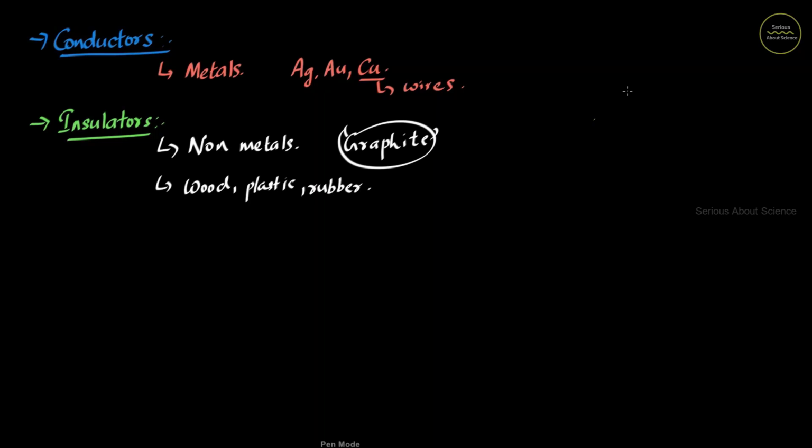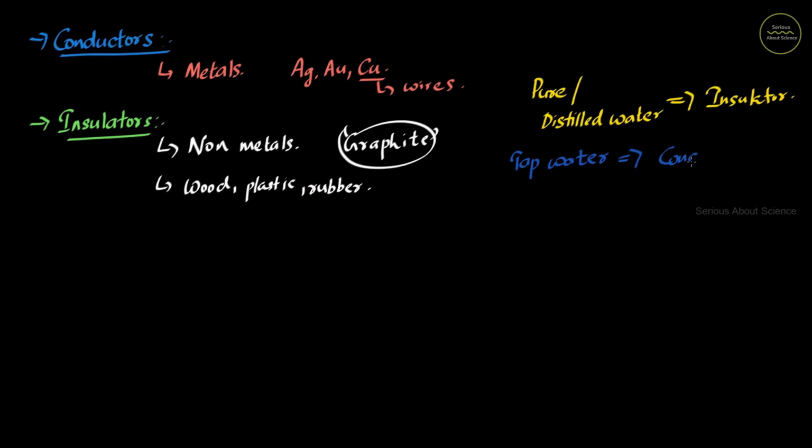Now if you consider the case of water, pure or distilled water is an insulator because it does not contain any free ions or salts to conduct electricity. Whereas tap water is considered to be a conductor. Tap water may contain different types of salts or other impurities which can easily pass current through them.